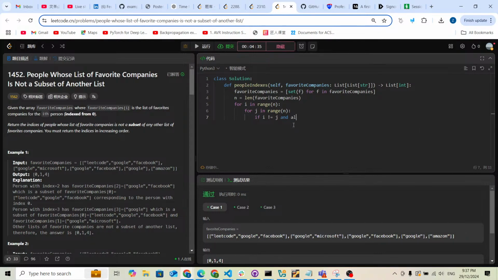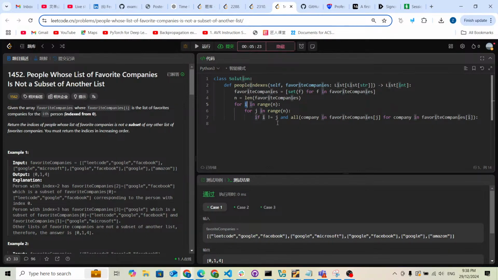I'm going to use a company variable. For all the companies in favorite companies i, I want to check whether they are all inside the favorite companies of j. If i is not equal to j and all the companies inside favorite companies i are in another one, so this one is a subset of another, then definitely I will not use the index i.